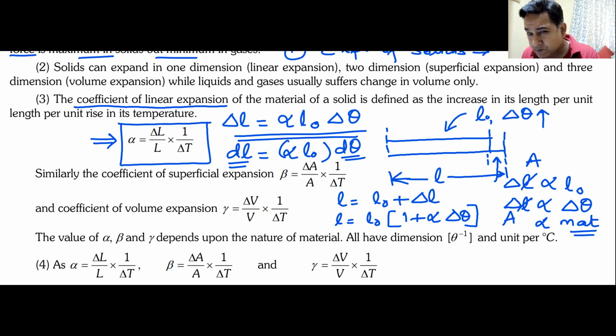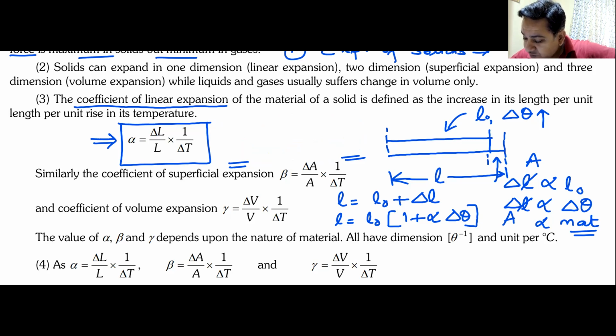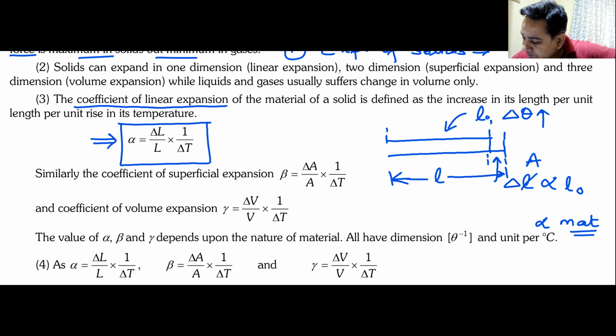Change in area. It is a bit clumsy. Yes, you can speak. On what all factors will this delta A depend, you have done it before, right? Delta T. What is delta T? Change in temperature. I've not used T for temperature, so better you use delta theta. Yes, it will depend on delta theta. Okay, what else? Coefficient of areal expansion. It will depend on the material of the body. What else?